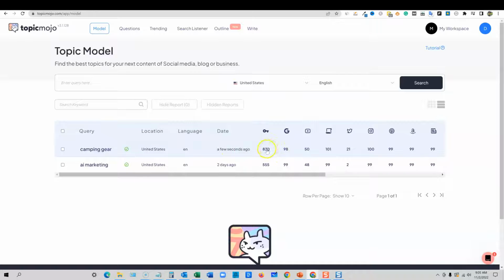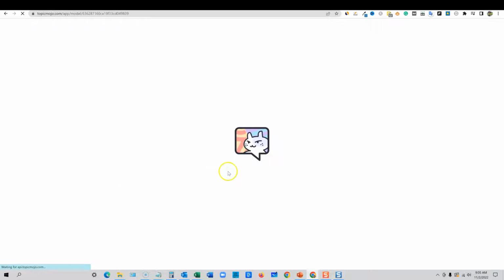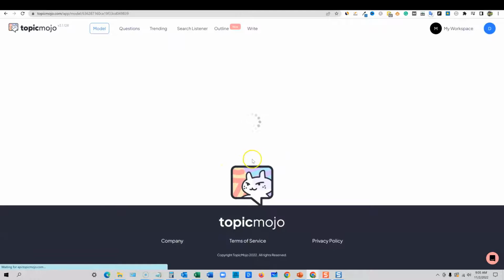We have 830 keywords, which makes sense to me, that you would have more with camping gear, which is a well-known category topic. And AI marketing is very, very new, so it would have fewer keywords. And you can just see the spread of Twitter, YouTube, Google, Instagram, Pinterest, Amazon, and I don't know if that's blogs or what. But I'm going to go back to the regular view, and we can go into camping gear, and what you're going to do is just click on this. It's going to open up the report for us, and this is where TopicMojo shines. This is where you're going to spend most of your time, I believe, in the model and questions area up here, okay? So it's going to take a moment to open up.